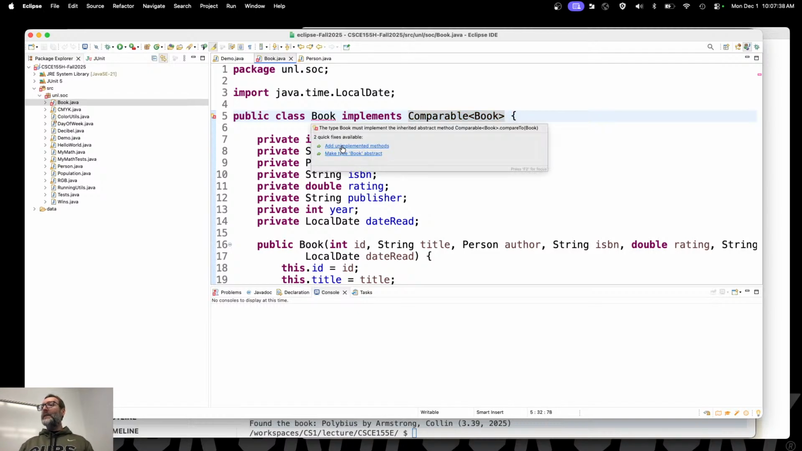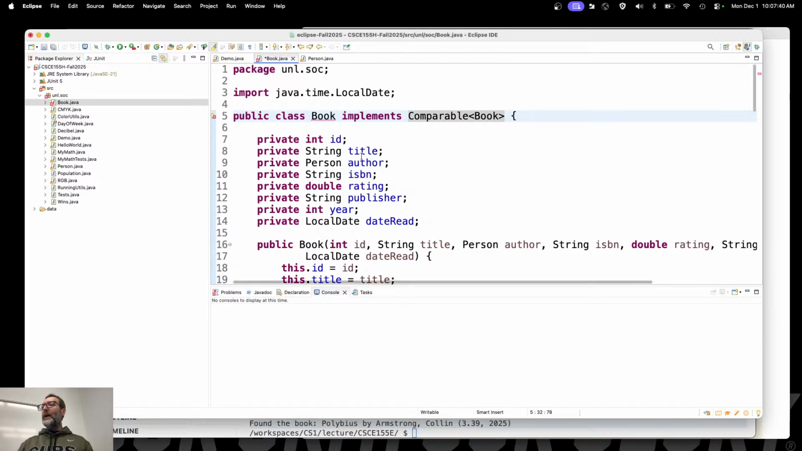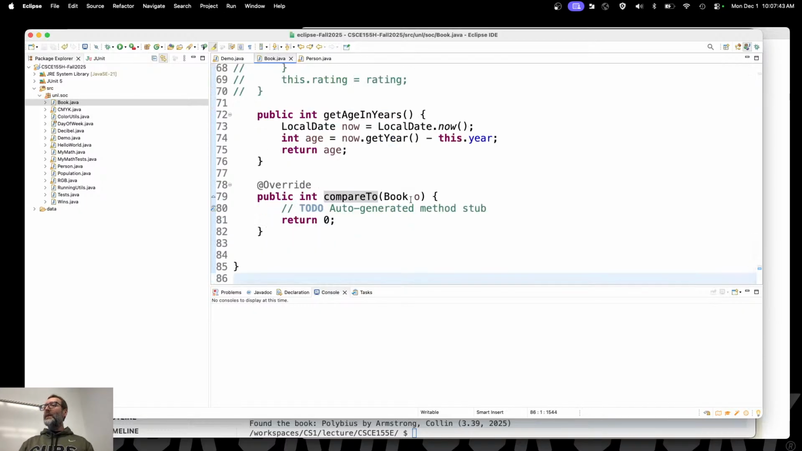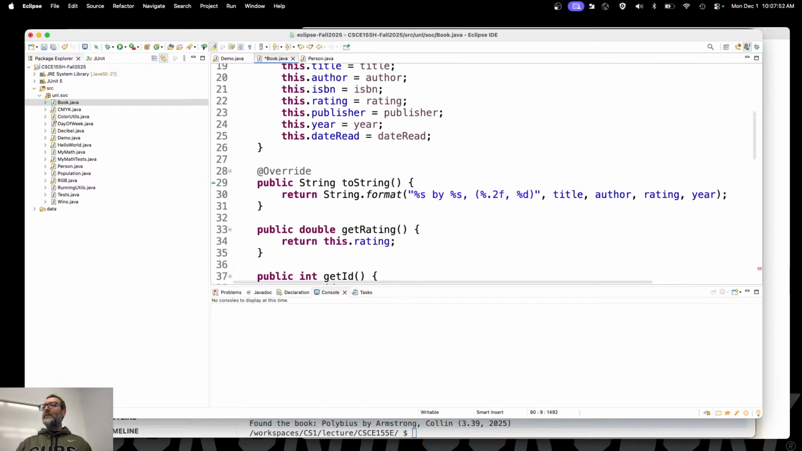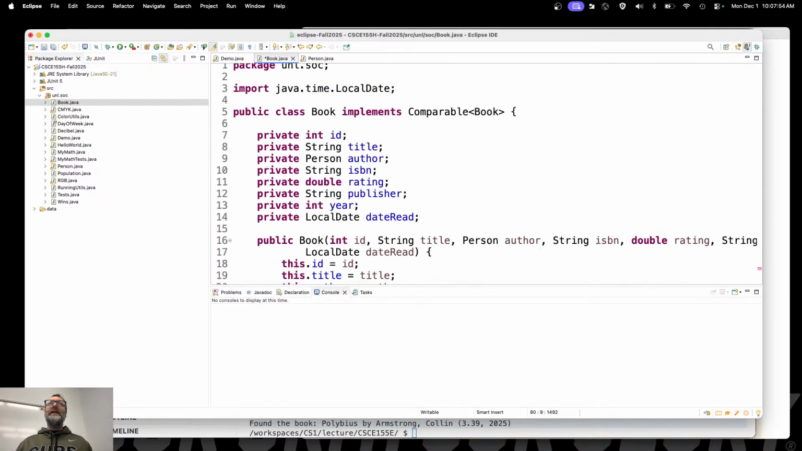So let's go ahead and add the unimplemented method here. And I'll ask you, how do we implement it? I want to compare this book to that book. How are you going to do it? Let me come up here and show you. There's the data. Choose the data that orders two books.